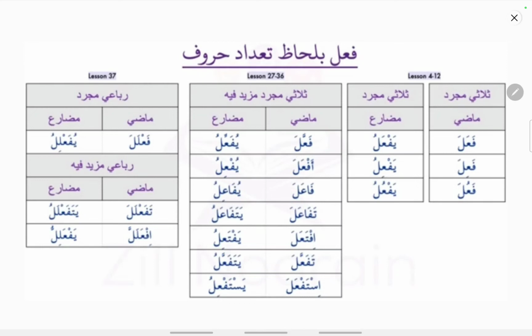So here the last category, that is the Rubai Mujarrad or Rubai Mazid Fihi, these verbs are very rare in the Quran. These verbs are very rare. Most of the verbs are Sulasi Mujarrad and Sulasi Mazid Fihi. Most of the verbs, 90% of the verbs, fall under this category.